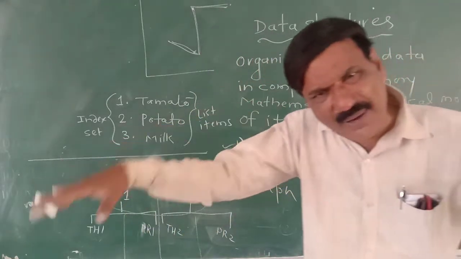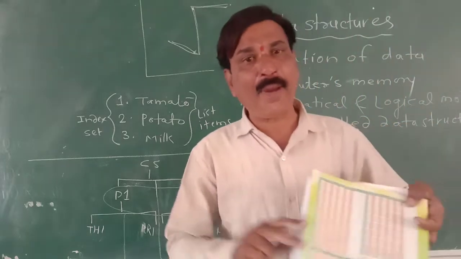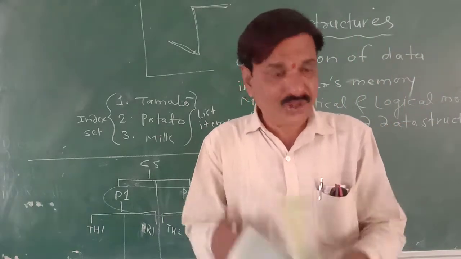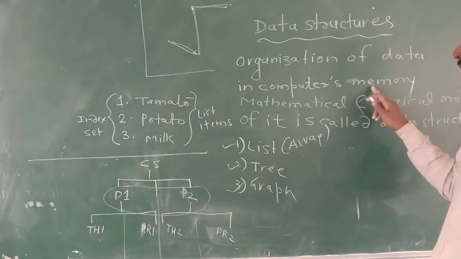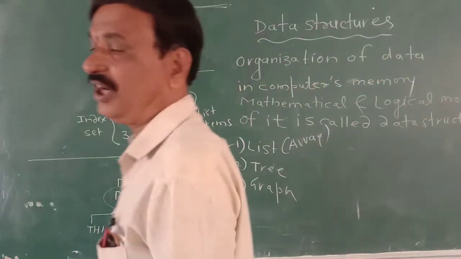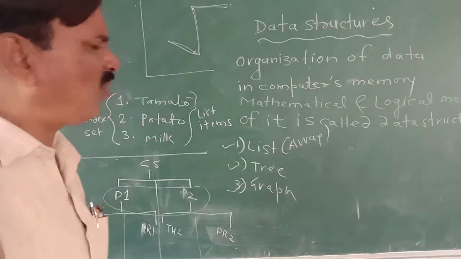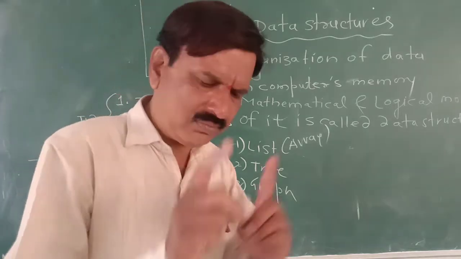So various types of data can be organized on plain paper or the notebook. Similarly, all these types of data can be organized in computer's memory also. That is called as data structure. Now question arises, how it is possible to organize the list in computer's memory?